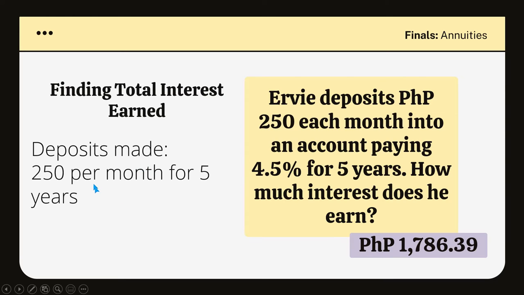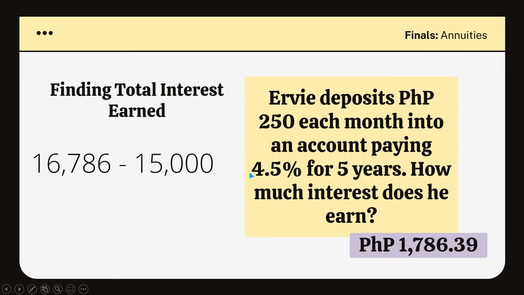The deposits made is 250 pesos per month for 5 years, meaning that's gonna be 250 times 5 because it's 5 years, and each year is 12 months. Remember that yung 250 binabayad mo kada buwan. Ibig sabihin that 60 months kang nagbabayad ng 250. Meaning you paid a total of 15,000 for the whole 5 years. Okay? Babawas natin yun, 16,786 minus 15,000, and thus we will get 1,786 pesos and 39 centavos.